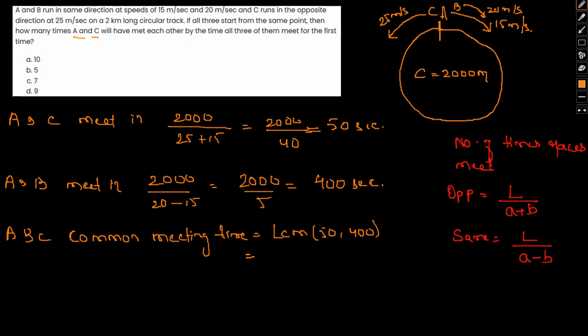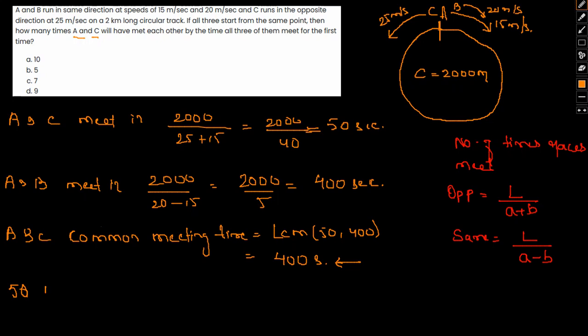That is, they meet at 400 seconds. Okay, that's the common meeting time. So A, B and C meet together for the first time at 400 seconds, and after every 400 seconds they continue meeting. So by the time all three of them meet, A and C would have met several times.